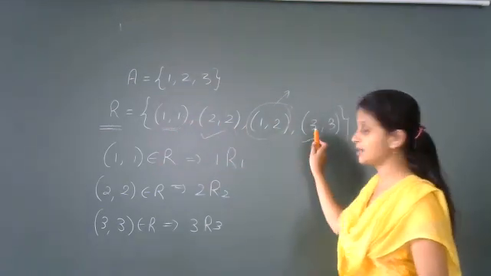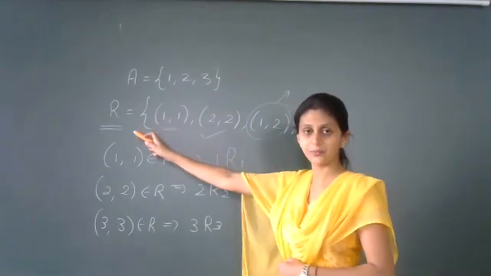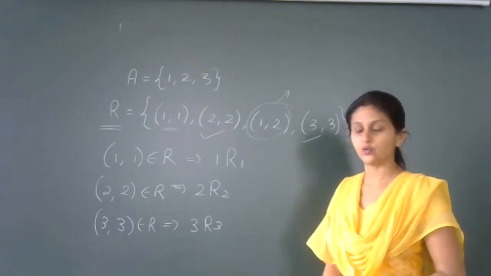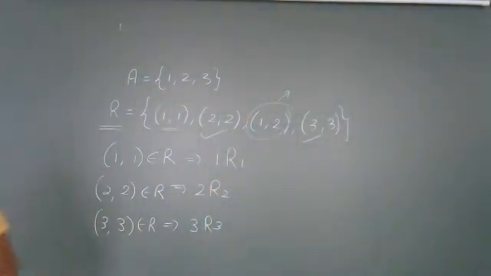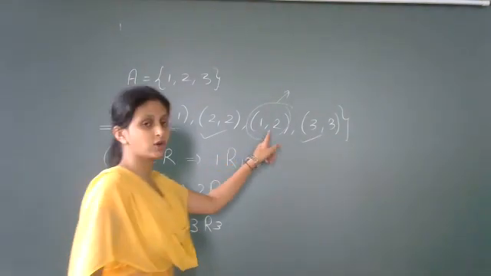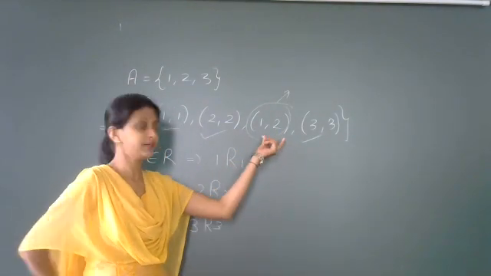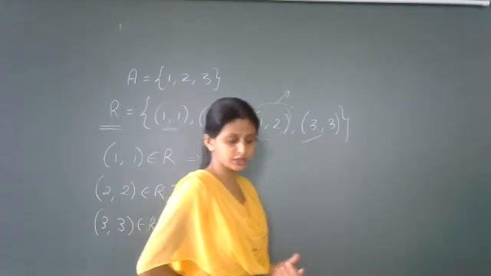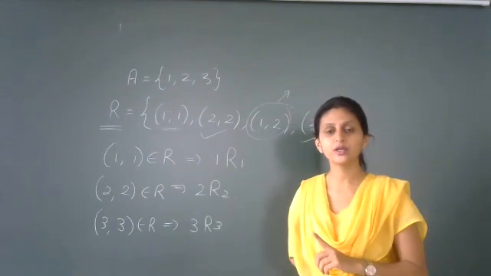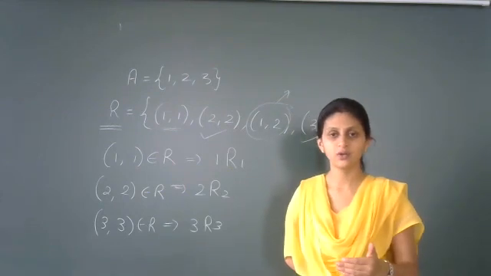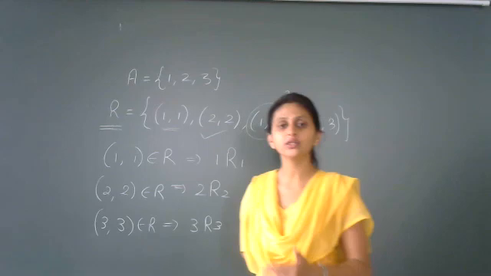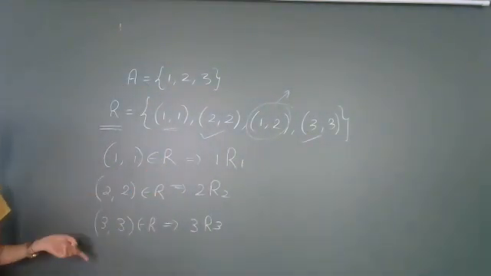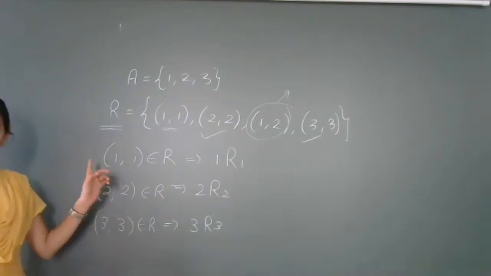You can see that these 3 elements belong to the relation R. So what you can conclude? You can conclude that the relation R is reflexive. Don't worry about the extra element which you are seeing here, 1, 2. It doesn't play any role in our relation. Reflexive relation definition is only this much. Every element of the set should be related to itself. If that is true, then you conclude that the relation is reflexive. So here what you can observe that this relation is reflexive.